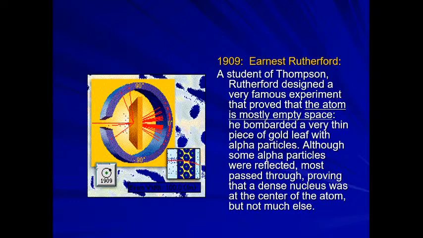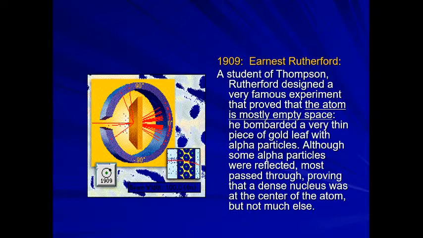Based on this experiment, he has given the nuclear model of the atom. So on the basis of the scattering experiment, Rutherford put forward a model also known as Rutherford's nuclear model. The main point in the model will be what? We should know that the atom consists of two parts. One is the nucleus, which is centrally located, and the second is the extra nuclear part.